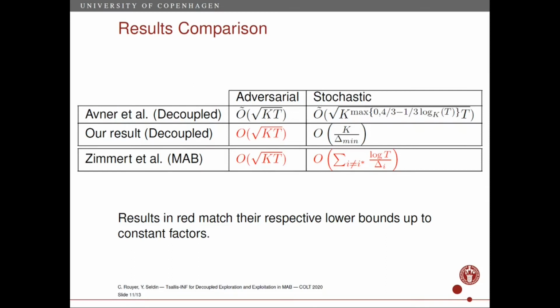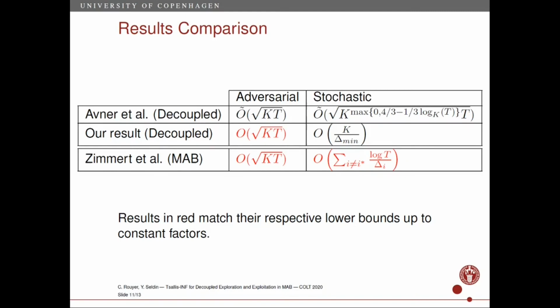We have analyzed the decoupled Tsallis-INF algorithm and derived pseudo-regret bounds in the oblivious adversarial and stochastic regimes. First, in the oblivious adversarial regime, it has been shown by Avner et al. that the lower bound for the decoupled multi-armed bandits problem is the same as for the classic multi-armed bandits problem. Thus, our bound does not only improve on the result of Avner et al., but it is also optimal up to constant factors. The result in the stochastic setting is much more interesting.